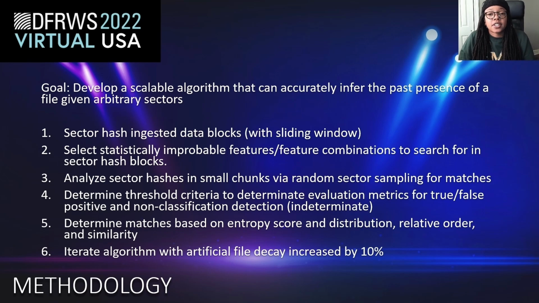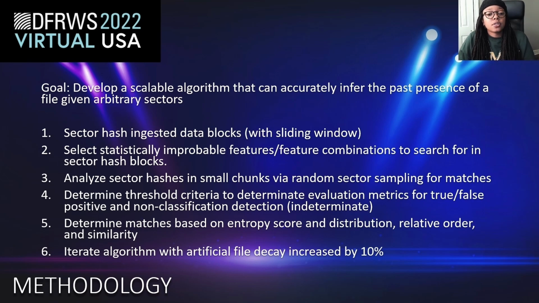We want to determine matches based off of our entropy score and distribution, our relative order, and similarity. So, for instance, if we have a file that has maybe 8 or 10 or more of the same sector hashes present and they're in the same order, it's likely that they came from, say, the same file. Even though later on the file hashes may change, that just means maybe one came from the other. One is a parent file of the other.